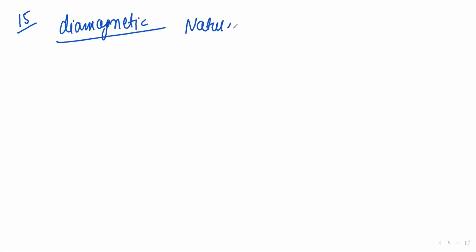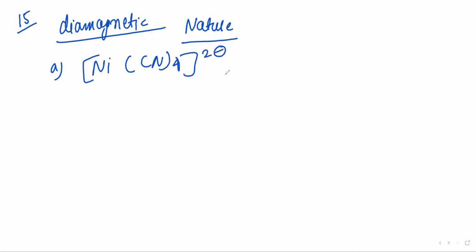Now look at question number 15. Which of the following complex ion is diamagnetic in nature? So you have to find the diamagnetic nature of the complex. It was asked in 2011. So see, the first option I will explain, that is NiCN4 raised to 2 minus, right?